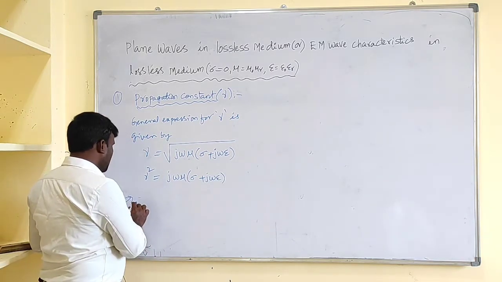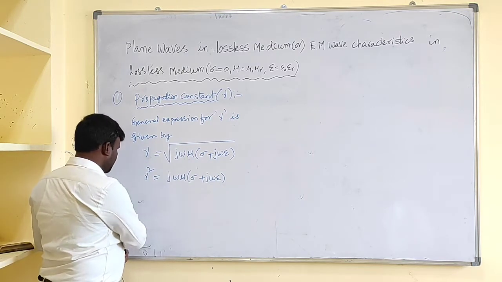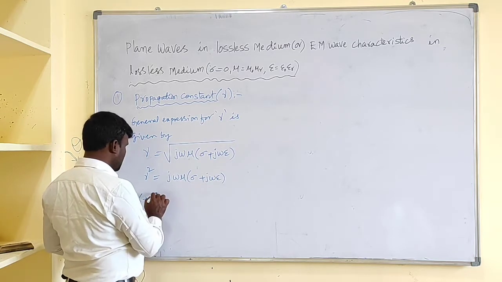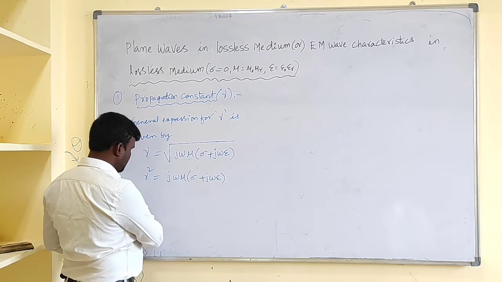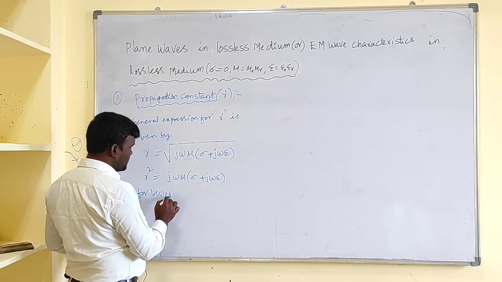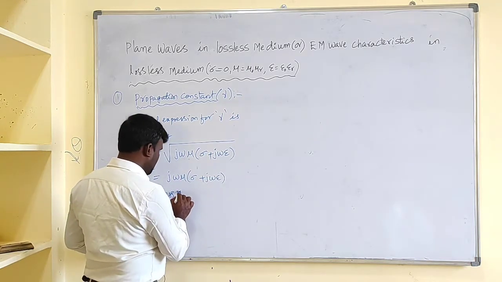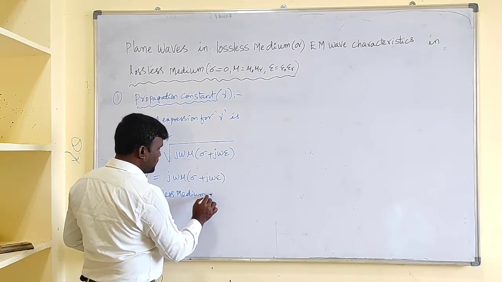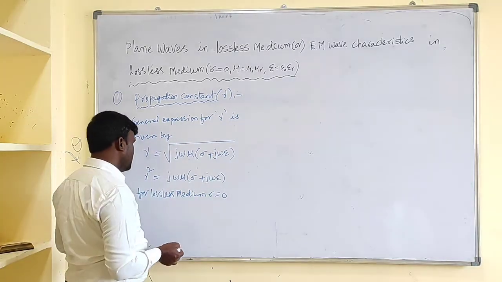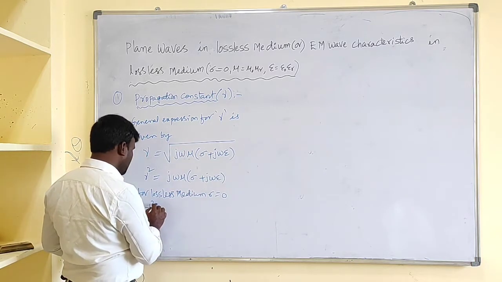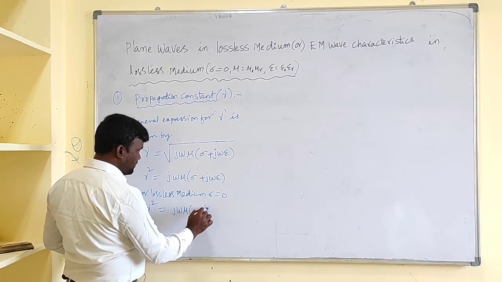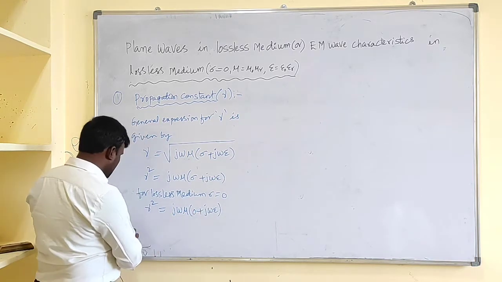So this gamma square can be written as alpha plus j beta whole square. Let us simplify this one. For lossless medium, sigma equal to 0, and mu is mu naught mu r, epsilon is epsilon naught epsilon r. So for lossless medium, gamma square equals j omega mu into 0 plus j omega epsilon.